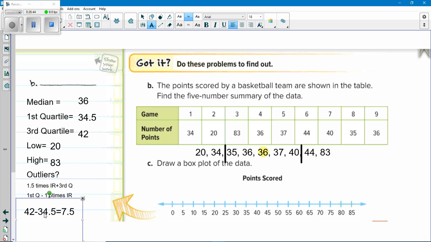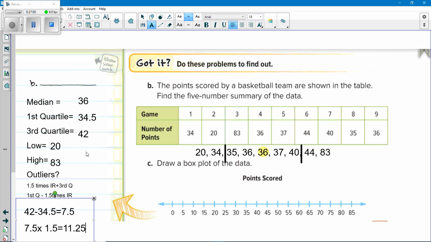And then we're going to multiply 7.5 times 1.5. And see what we get there. 11.25.